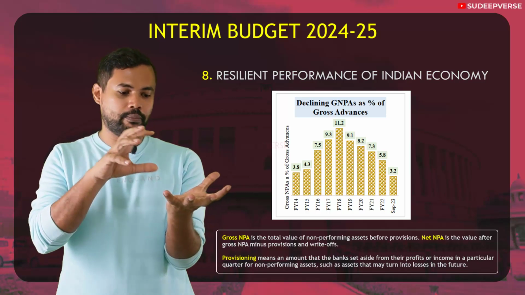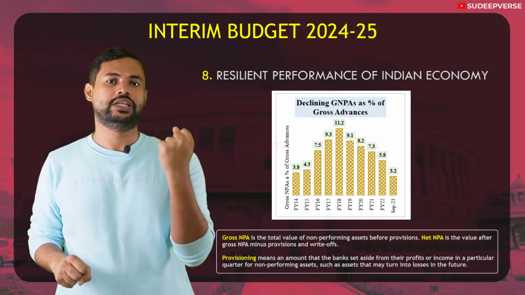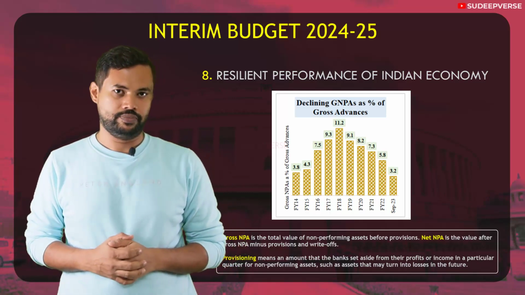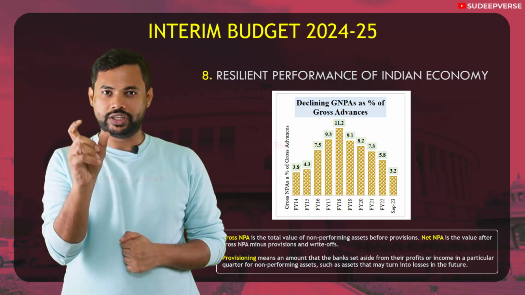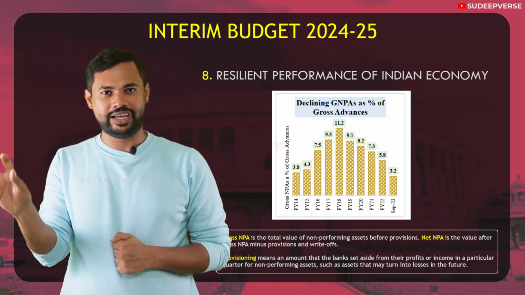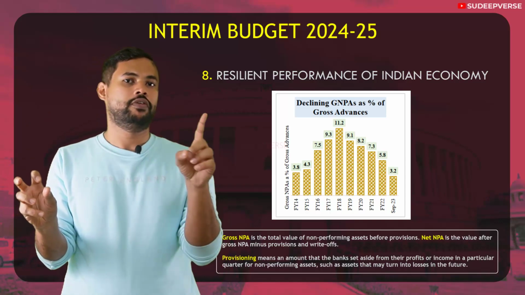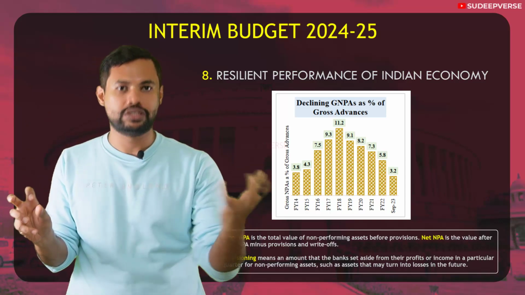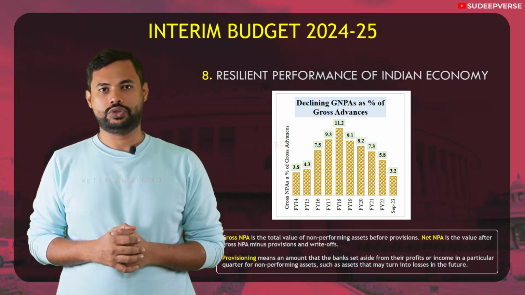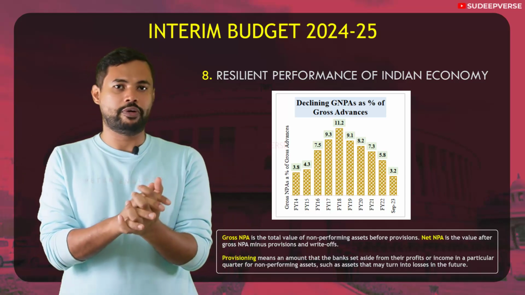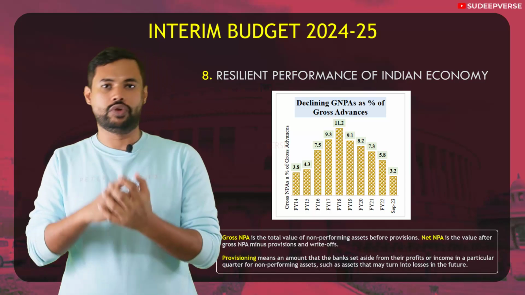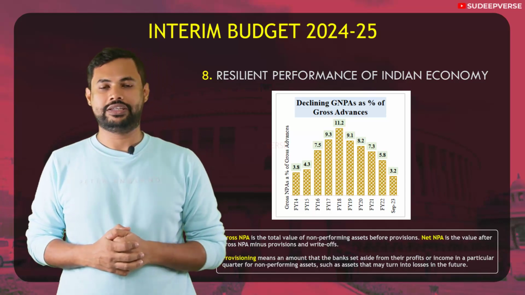And when I minus provision from that non-performing assets, it becomes net NPAs. Now what is provisioning? Provisioning is that sum of money that is taken aside and kept so that it can be used in times of those loans that will turn into non-performing assets. So if you include that within the non-performing asset, it becomes gross. If you remove that, it becomes the net non-performing assets.